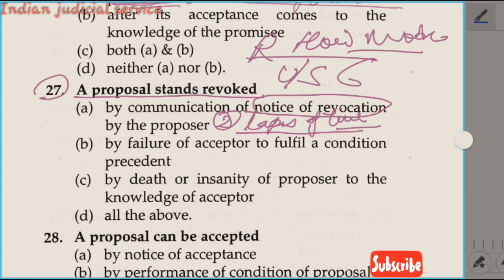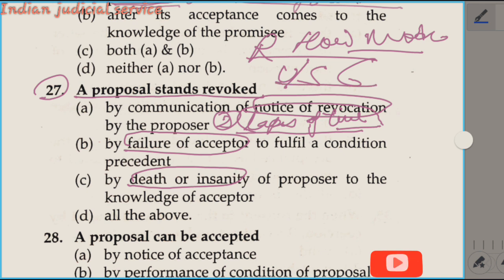So lapse of time, you remember this word, lapse of time by notice of revocation, and second is lapse of time. Third one is failure of acceptor. These keywords are very important. If you have any notebook, you should write on notebook. First important keyword is the notice of revocation, second one lapse of time, third one is failure of acceptor, and fourth point here, the death or insanity of proposer to the knowledge of acceptor. This thing is provided in section 6.